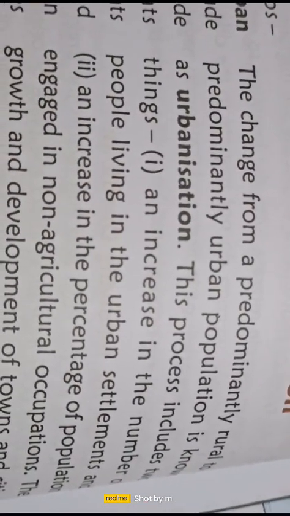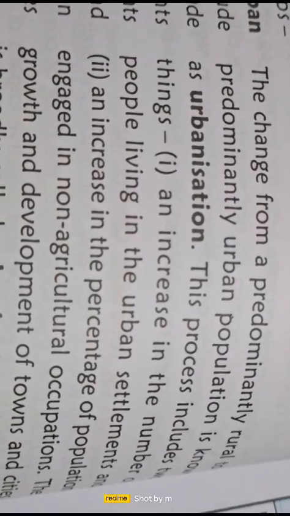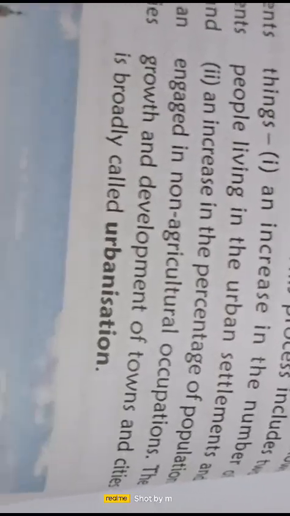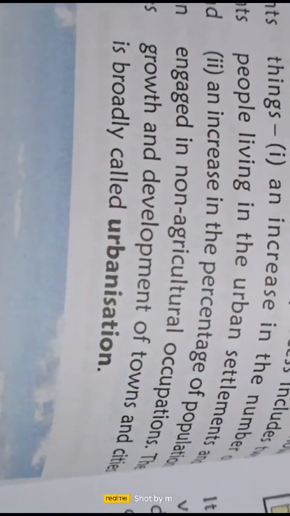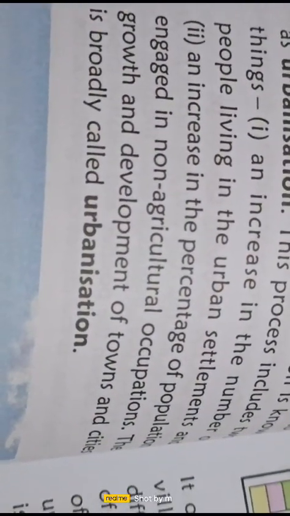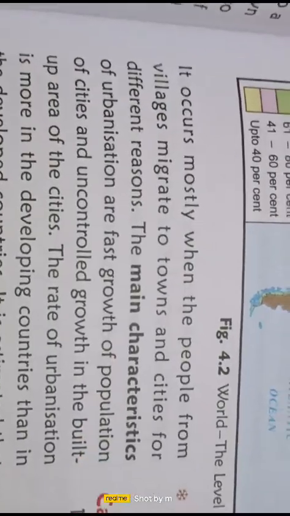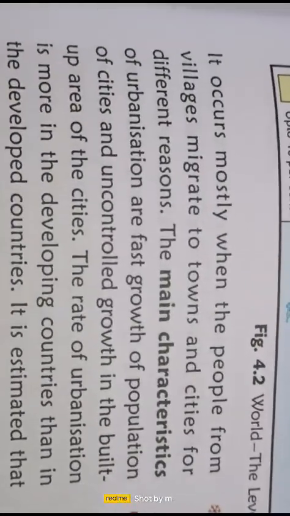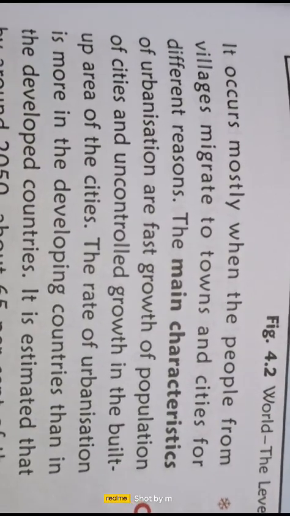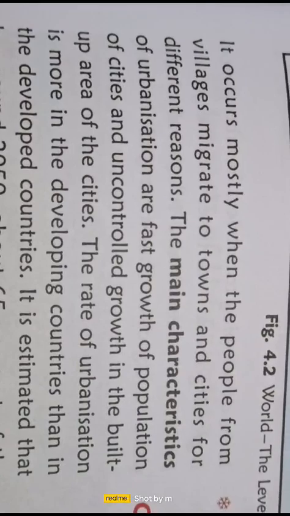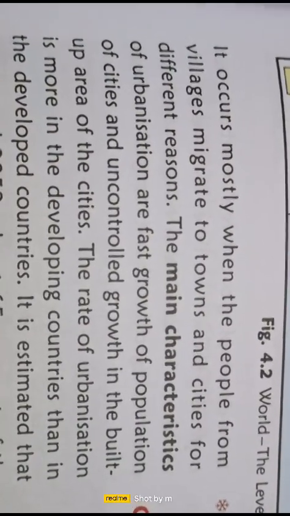In this process, there is an increase in the number of people living in urban settlements and an increase in the percentage of population engaged in non-agricultural occupations. The growth and development of towns and cities are broadly called urbanization. It occurs mostly when people from villages migrate to towns and cities for different reasons, like finding good jobs, good opportunities, wanting to live a good life, for education, etc.